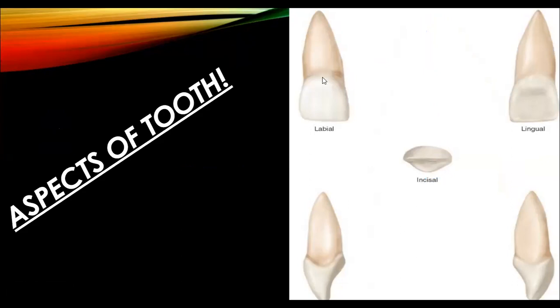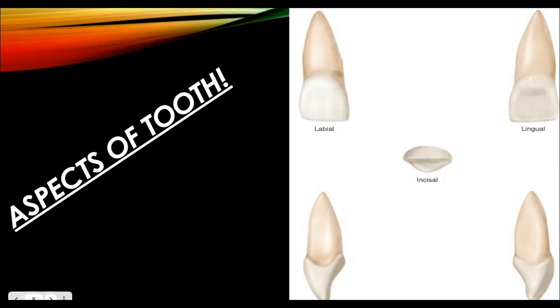As you can see here, this is the labial aspect. Labial is that aspect which is towards the lips. We have discussed it a lot more times, but still for revision, I'm just recalling it. This is the lingual surface, right, which is towards the tongue. Here we have the mesial and distal surfaces. This is collectively termed the proximal surface, right? This is the incisal surface that will come in occlusion with the opposite jaw, right?